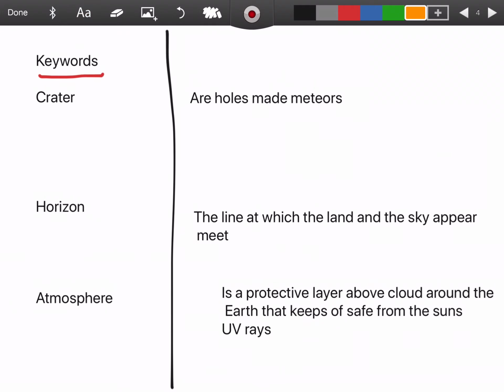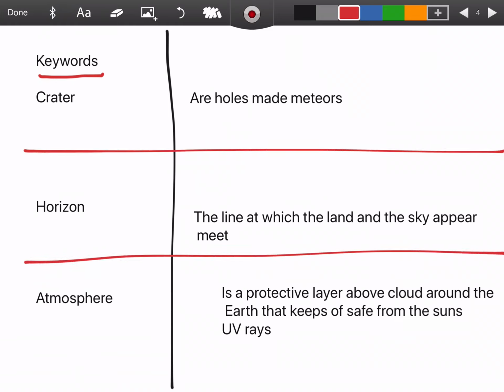So, we have 3 words that were very difficult from this text that we have made definitions for now. So what I'm going to do is draw lines in between them. And this is just to show you how to do keywords today, guys. Your only assignment was just to listen to the book. So if you've done that today, guess what? There's no written work. So thank you so much for listening.